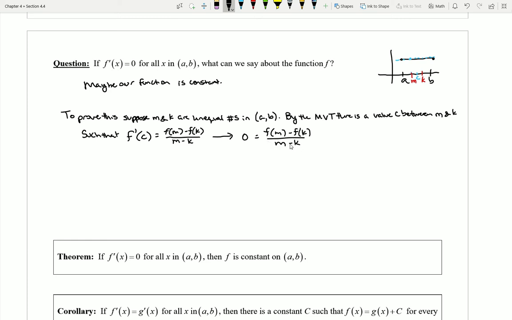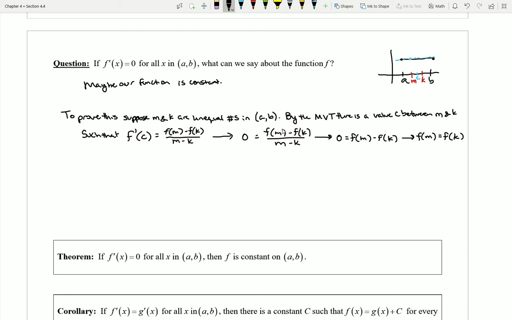Of course, then I can multiply over the value of m minus k, and I'll end up with 0 is equal to f of m minus f of k. But then, of course, that must mean that f of m must equal f of k. They have to actually be the same value.